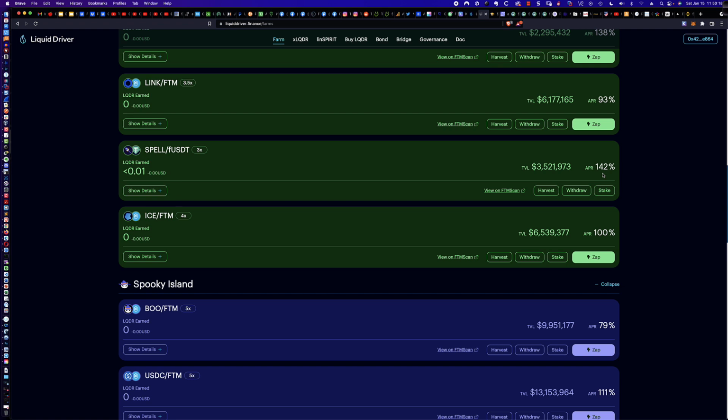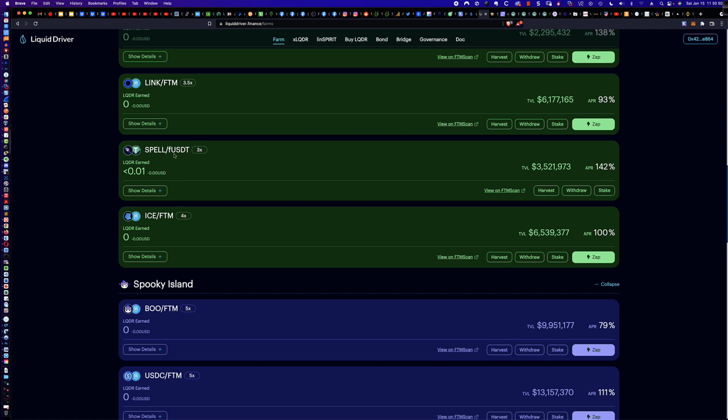So this to me is a much better option because the APR is so much higher. You're getting paid out in LQDR, which you can swap anyway. If you really wanted Spirit that bad, why not earn 142% on what you put in here with spell FUSDT, take the LQDR payout and swap it to Spirit if that's what you're looking to do, right? So for me, this is sort of the obvious choice in leveraging the spell that I'm earning.